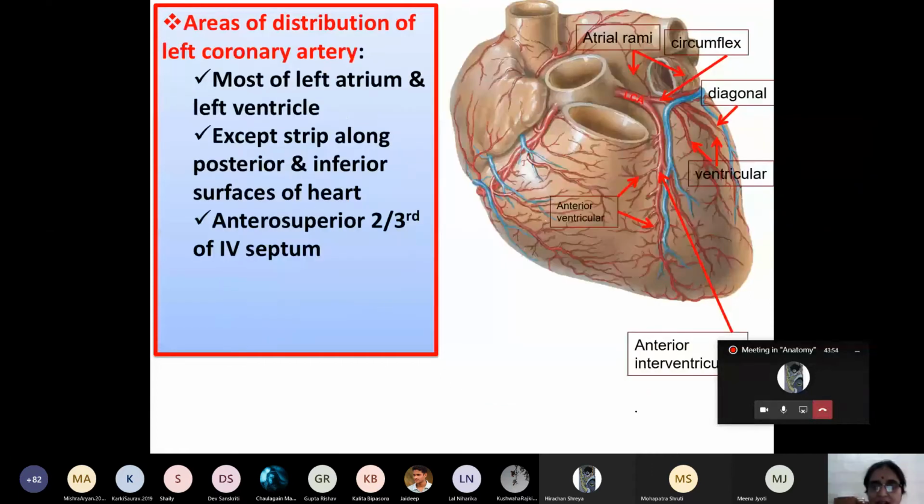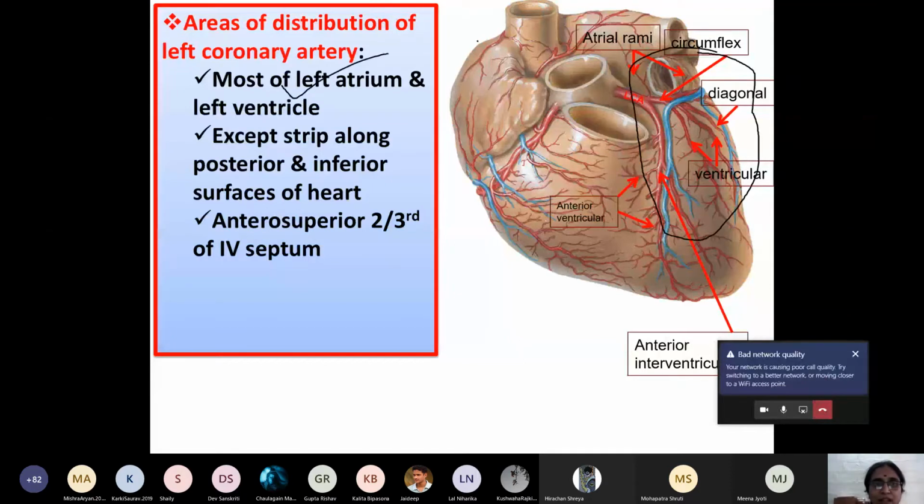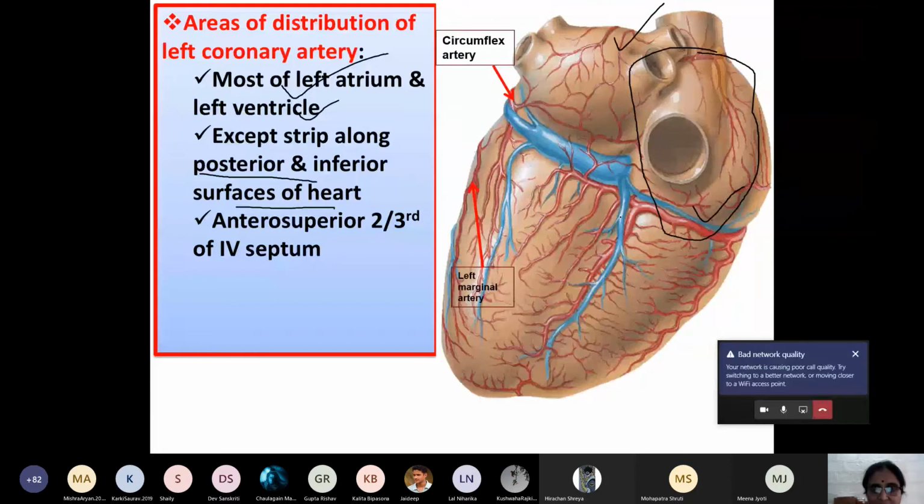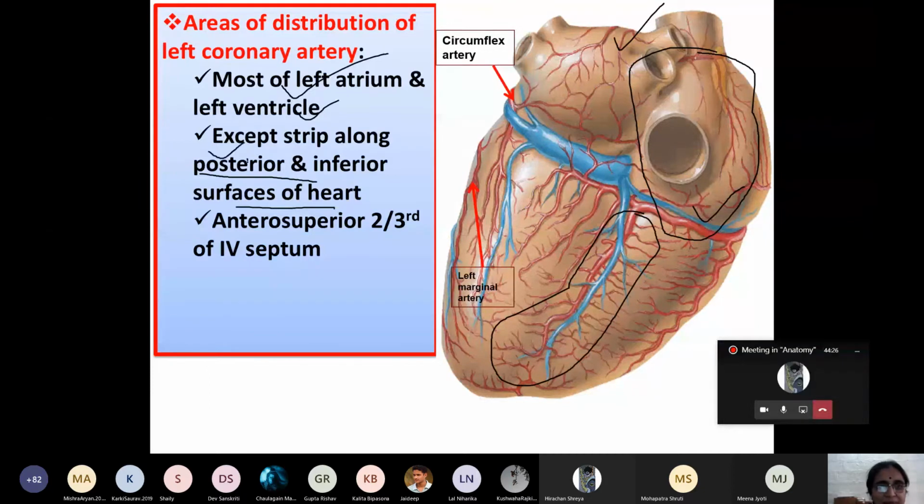Now, area of distribution from all these branches. Here you can see the area of distribution of the left coronary artery: most of the left atrium and left ventricle, except the stripe along the posterior and inferior surface of the heart. Which surface? The posterior and inferior surface of the heart, because on the diaphragmatic surface this part of the heart is supplied by another artery. So, except the stripe along the posterior and inferior surface of the heart.